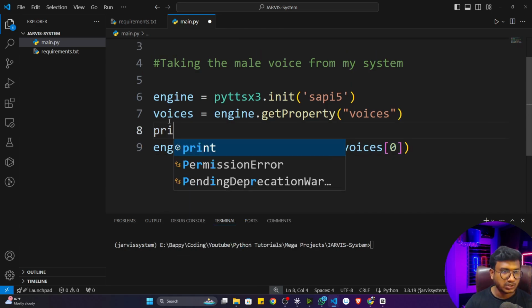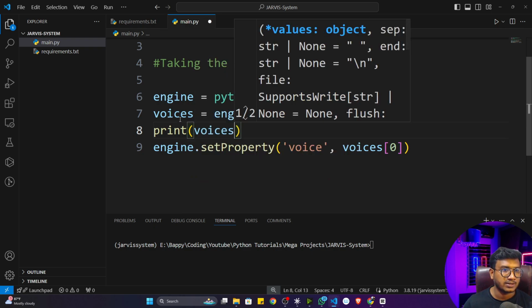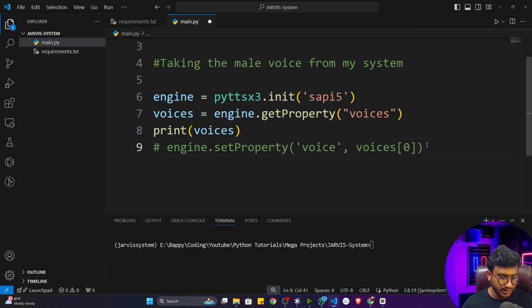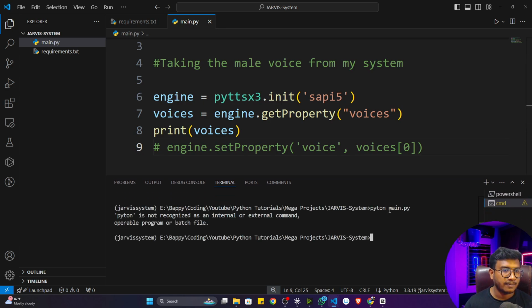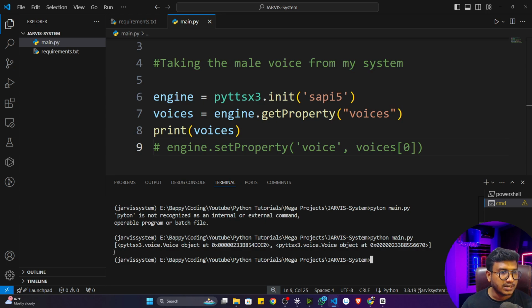If I print the voices, now let me comment this particular line, it will give me two kinds of voice. If I execute the code, let's say python main.py, see, it is giving me two voices, and they are available inside a list. The first one is the male voice, the second one is the female voice.